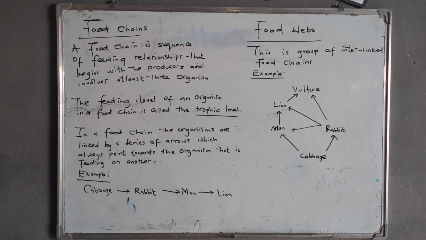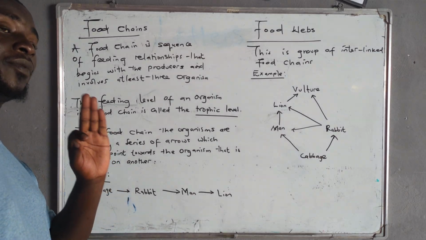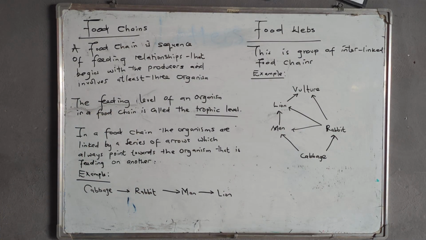So we're saying by definition that a food chain is a sequence of feeding relationships that begins with producers and involves at least three organisms. So not two, at least three organisms. That's when you can have a food chain. But it doesn't mean that you should just have three organisms. It can be three or more, but not less than three.